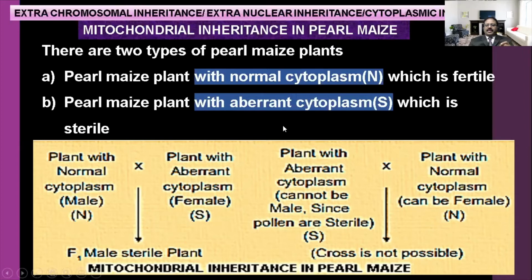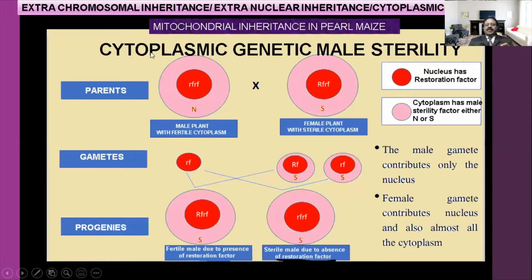Why does it happen? Okay, here we are going to see the mitochondrial inheritance in the pearl maize. Already we told it is a cytoplasmic inheritance. Okay, so here we can see the two plants. We can take the two plants. The first one is this side. This is the male one.